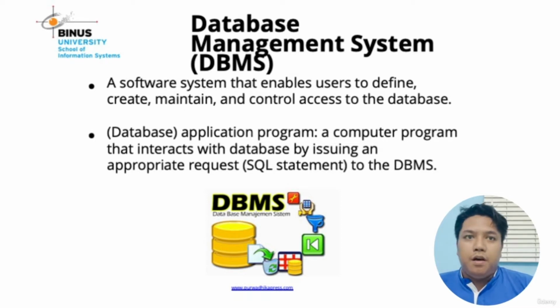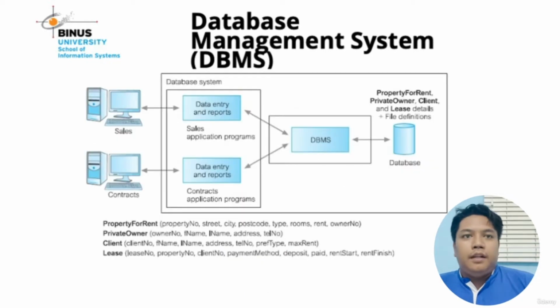A database application program is a computer program that interacts with a database by issuing an appropriate request or SQL statement to the DBMS. Examples are Traveloka, Tokopedia, Alibaba, and many more. And this picture shows how a user or application interacts with the database via the DBMS. You can see the picture in the slide.